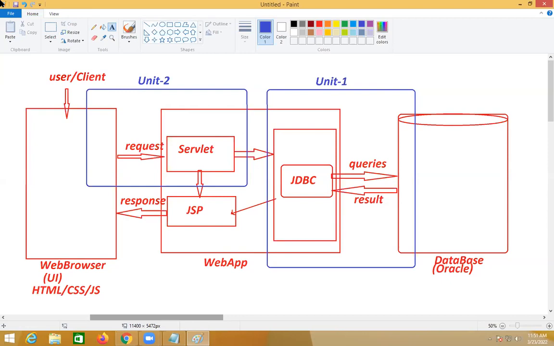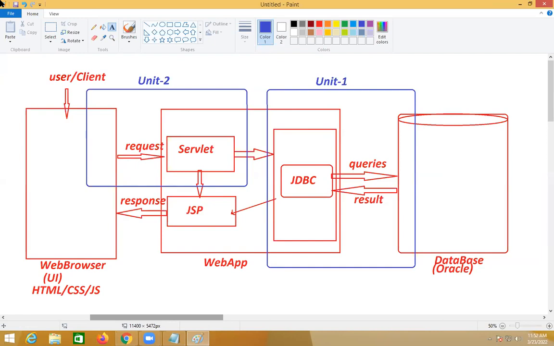Unit number 1, a core Java student who joined yesterday can also come and join advanced today. He can understand unit number 1. Unit number 2, he cannot understand. So unit number 1 looks very easy because working with the database product will be very easy. So 15 days time is there for us. Got it, right? So I am starting the first unit in all my batches.